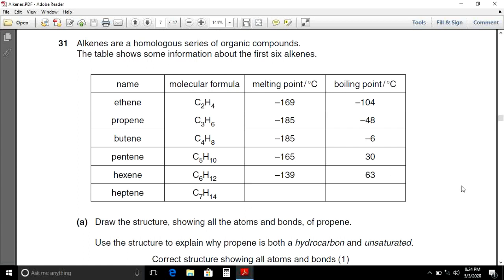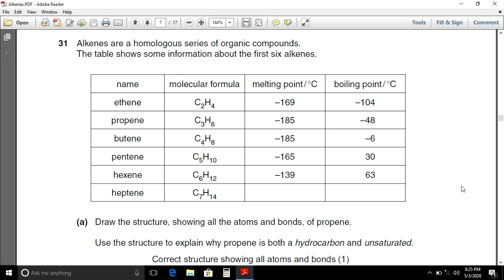Propene: C3H6, melting point -185 degrees Celsius, boiling point -48 degrees Celsius. Butene: C4H8, melting point -185 degrees Celsius, boiling point -6 degrees Celsius.